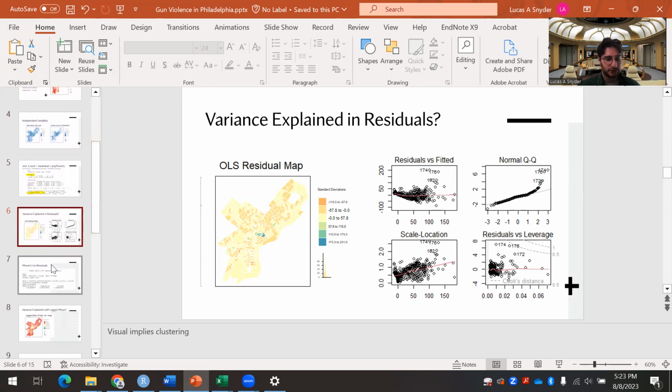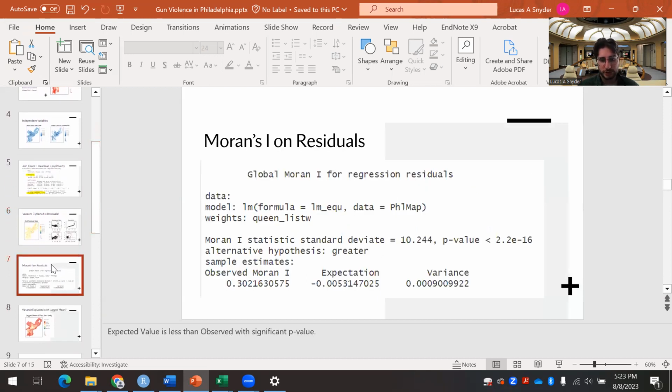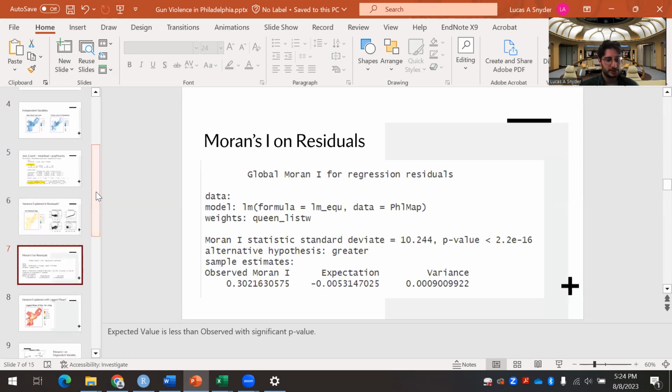So let's do some actual statistical tests of the Moran's I on those residuals. We got an observed Moran's I of 0.3, and the expectation was negative 0.005. And it tells us right here, alternative hypothesis greater. So the null hypothesis of Moran's I is that there is no spatial clustering. There is spatial randomness. So we deny this null, accept the alternative, and there is spatial clustering in the residuals. Okay, so that's a direction we can go.